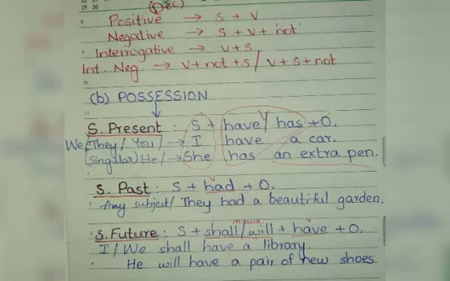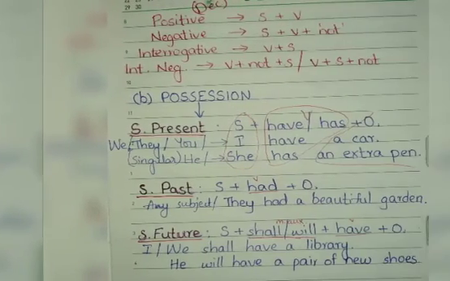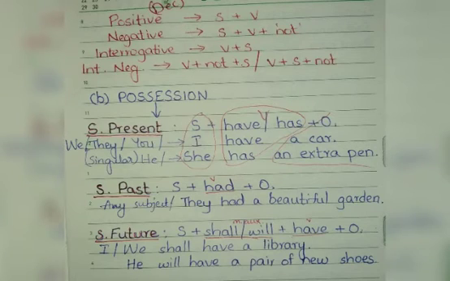So here, coming to part B, possession. We have already discussed state of being. Now we have come to possession or property. In simple present, subject plus have or has plus object. We or they or you or I have a car. Have is used after any plural subject and also after I and you.